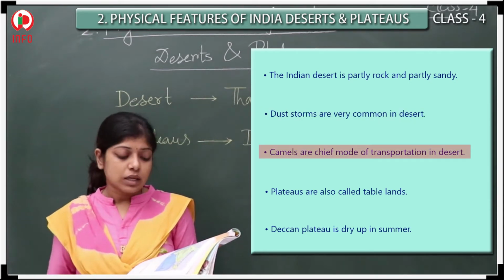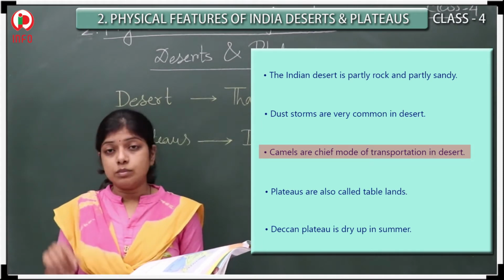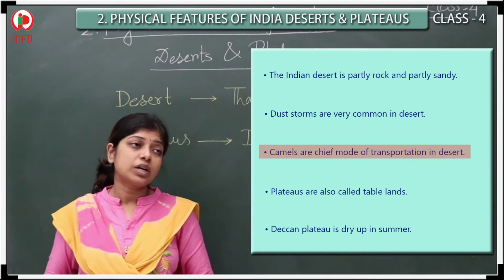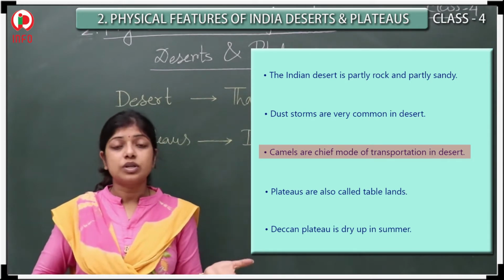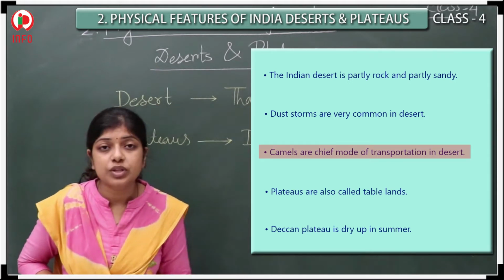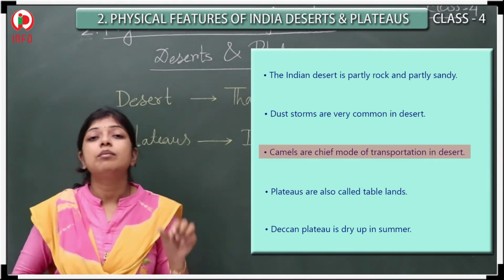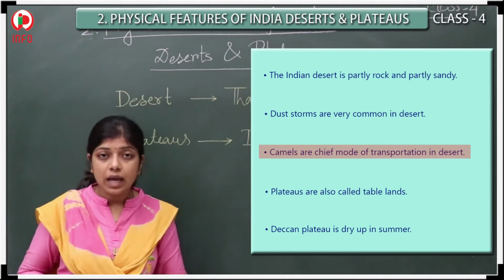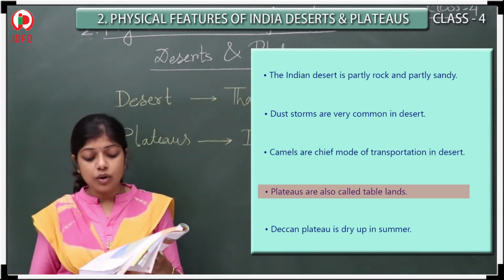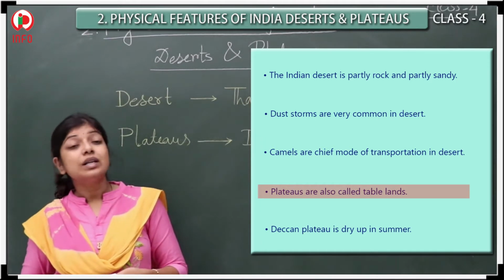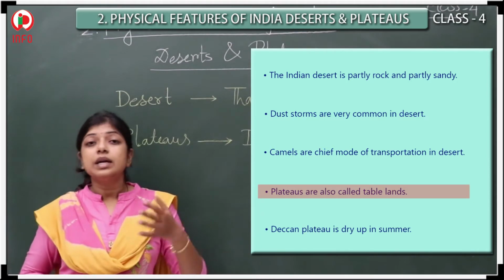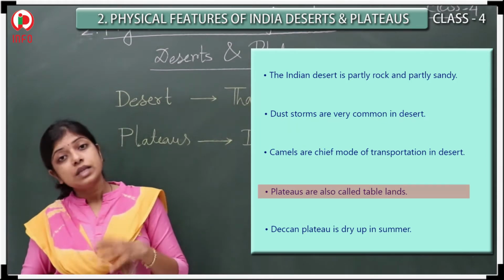And camels are a cheap mode of transportation in the desert. Yes, for communication and transportation from one place to another, you have to depend on the camels. Next, the plateaus are also called tablelands. I have told you the plateaus look like a table, so that's why another name is tablelands.